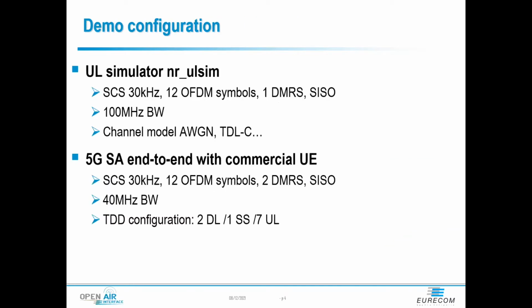For the demo, we will show two demos. The first is for the ULSCH simulator, NR ULSIM, with the configuration you can see: 30 kilohertz, 12 OFDM symbols, one DMRS, and SISO mode. We are using 100 megahertz bandwidth, and there are also different channel models we can use.